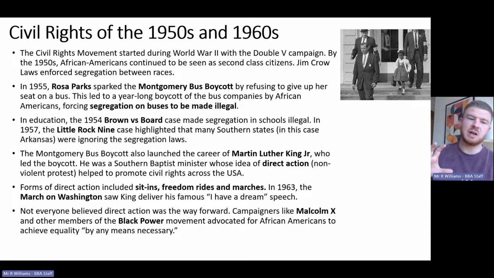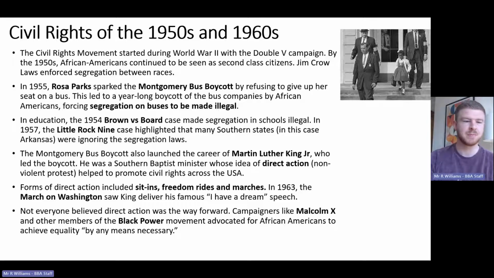Forms of direct action include sit-ins, where people would sit down and refuse to move, so sort of counters which only served white people. That would be a place where a sit-in might take place. Freedom rides, where people would be bussed into the South to try and test out whether these desegregation laws were being followed, and also marches. And the most famous of those is 1963, the March on Washington, where Martin Luther King delivers his famous "I Have a Dream" speech.